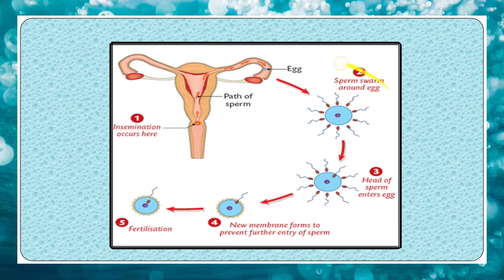Here you can see the uterus. The sperms are traveling from the vagina, entering the cervix and then the uterus. It reaches the fallopian tube where the ovum is present. Only one sperm enters the ovum. When the sperm nucleus and the ovum nucleus fuse with each other, fertilization takes place and the zygote is formed.